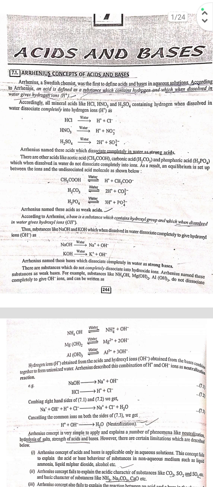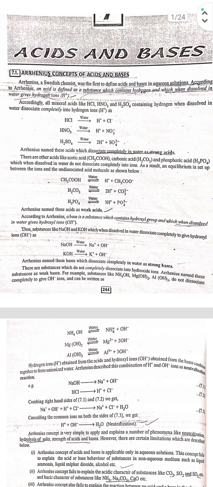There are other acids like acetic acid, carbonic acid, and phosphoric acid which, when dissolved in water, do not completely dissociate into ions. As a result, an equilibrium is set up between the ions and the undissociated acid molecules as shown. Arrhenius named these acids as weak acids.